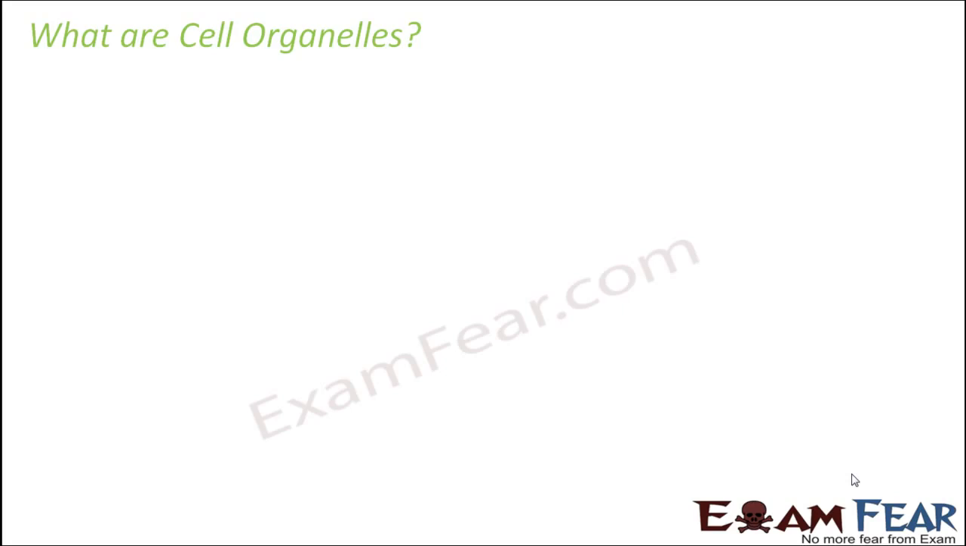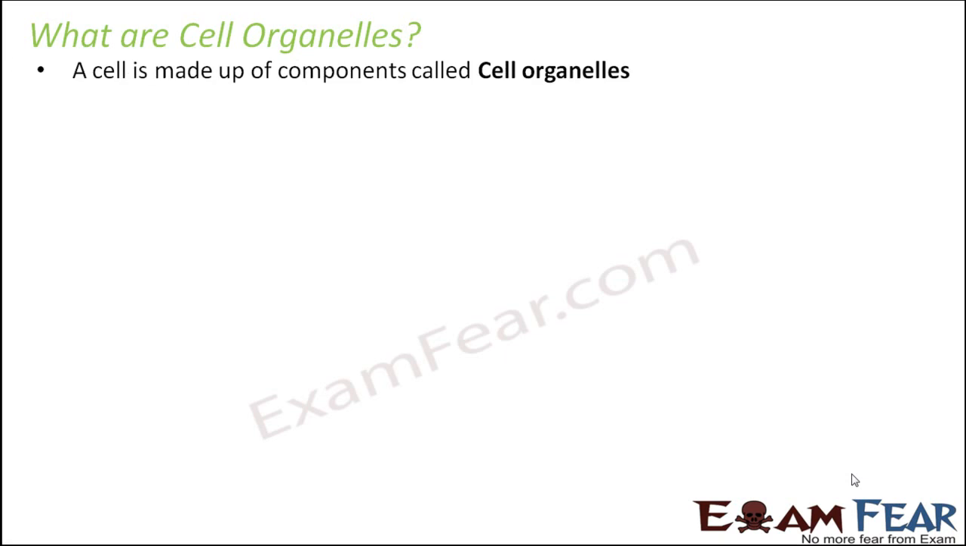Now the question is, when we are going to talk about eukaryotes, we are going to talk about the cell organelles. So you might have observed that I have been using this term cell organelle quite often. So what exactly is a cell organelle? A cell is made up of components called cell organelles. You can think of it in this way, that a cell organelle performs the same function in a cell as the organs perform in our body.